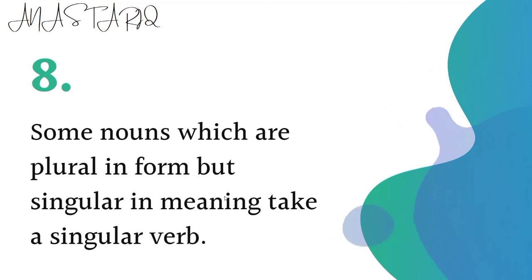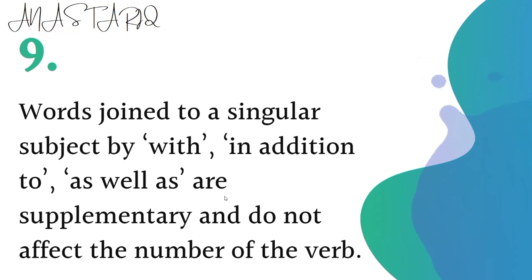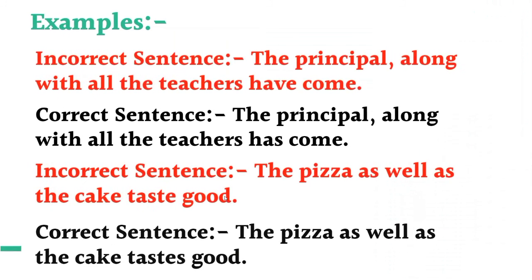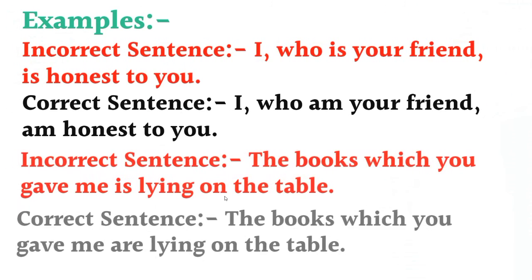Some nouns which are plural in form but singular in meaning take a singular verb. But if they are plural in meaning, then they will take a plural verb. Words joined by in addition to, with, as well as will take a singular verb. When the subject is a relative pronoun, then the verb should agree with the antecedent.